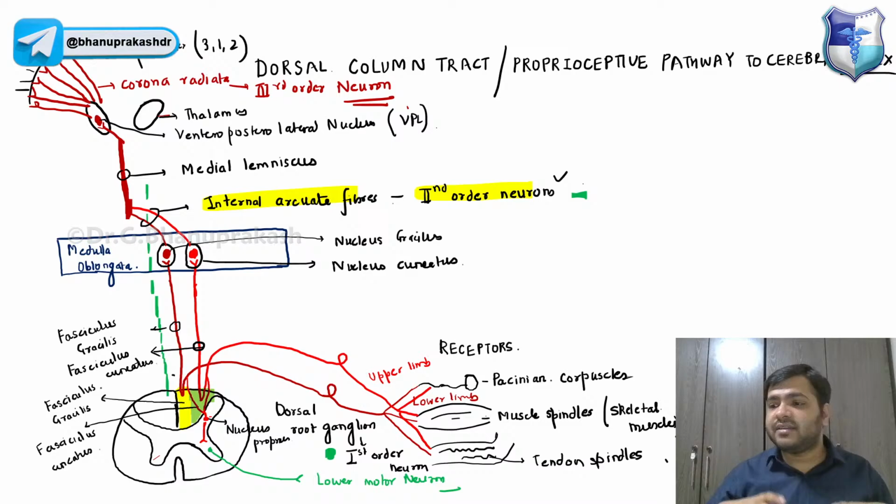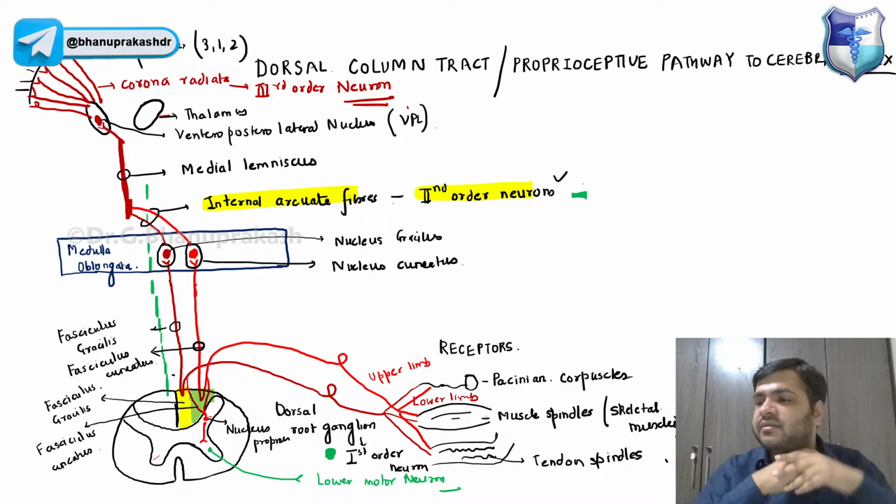Now you will never get a relay for sensations like conscious proprioception, pressure, vibration. We have to have a reflex or response, and that is only possible when these fibers come into this gray matter. And that is why, just to maintain the entire reflex arc, it is important over here.